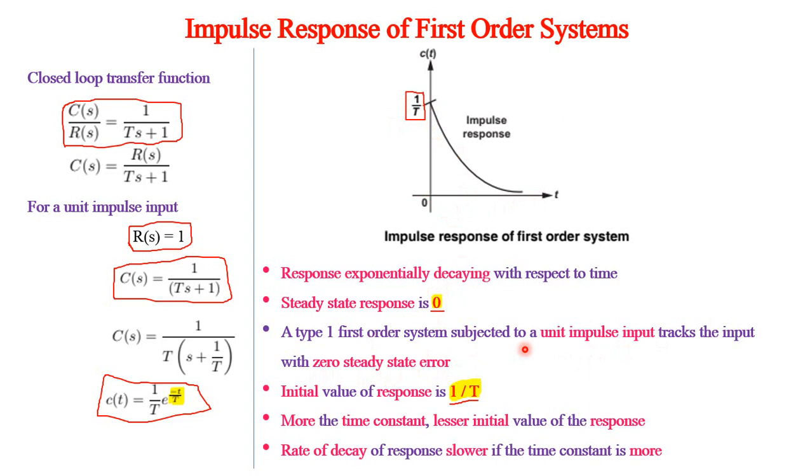So here if the time constant is more, 1 by T will be less, because the denominator is more. Therefore, the initial value of the response is lesser. So if the time constant is more, this impulse response takes more time to decay. If you have a still larger time constant, it will take still more time to decay. However, this 1 by T magnitude would become less, but the decay time would become more. So that's the problem when we increase the time constant of the system, even in the impulse response.